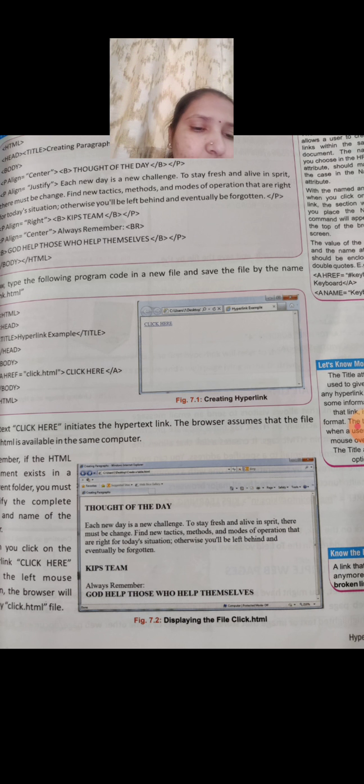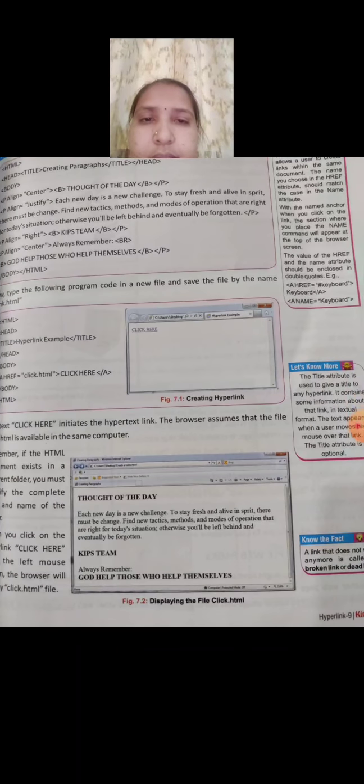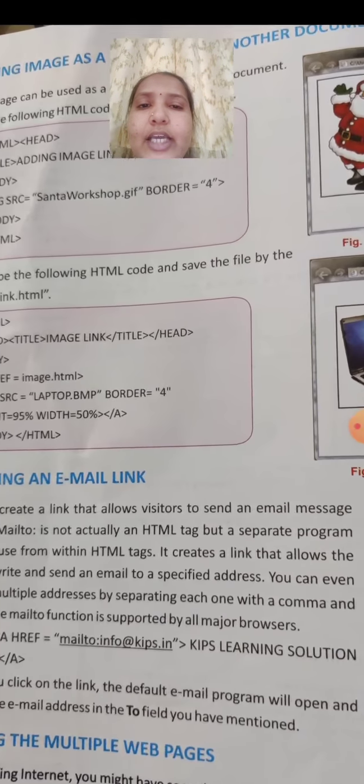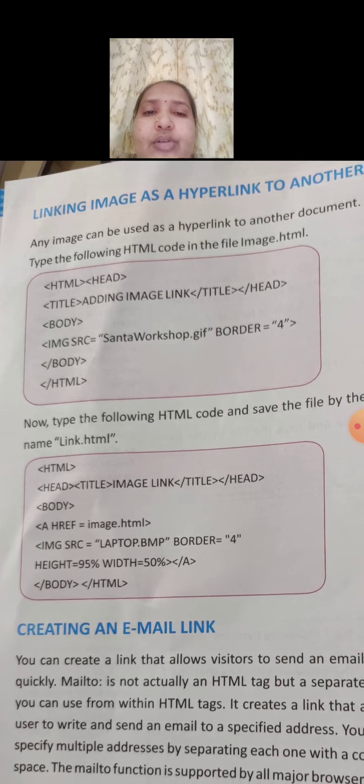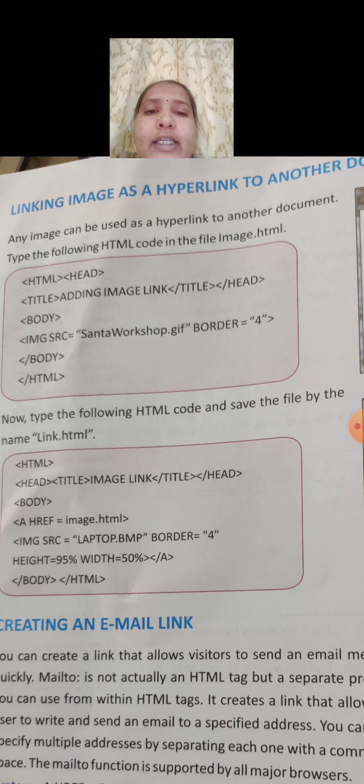This is how we are using a document. Then, linking an image as a hyperlink to another document. As I said earlier, we have given a link to the word. Here we can give a link to an image. See here how they have given HTML, they have opened head and title. So adding an image link, they have written, then body.